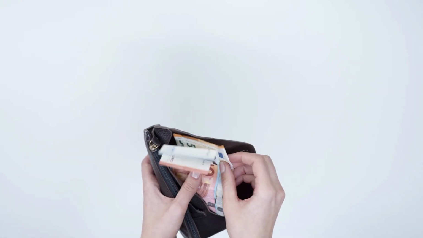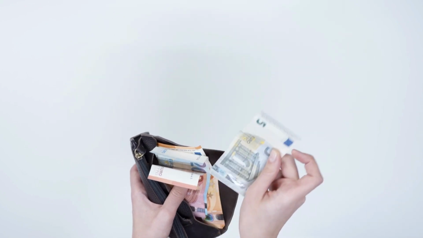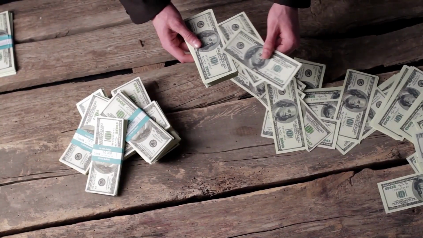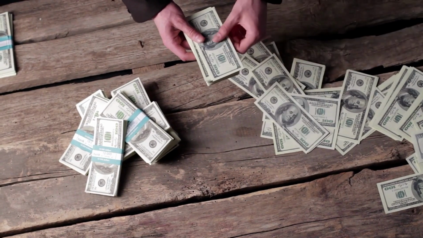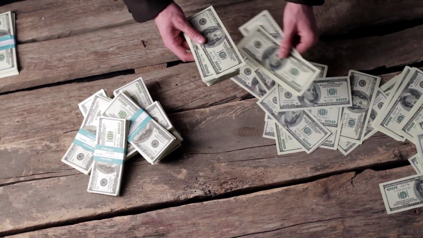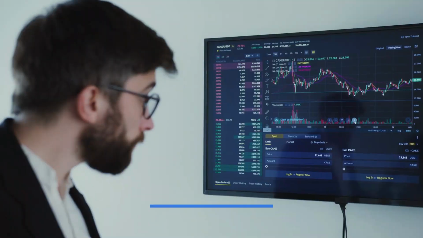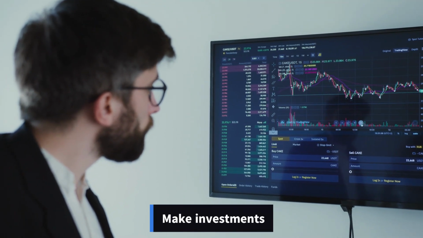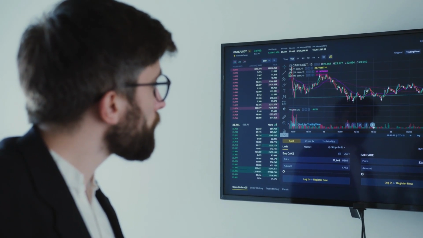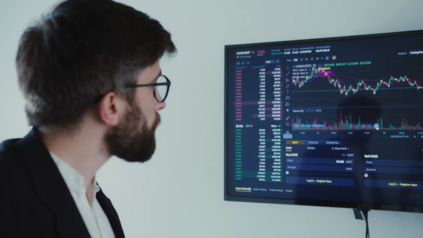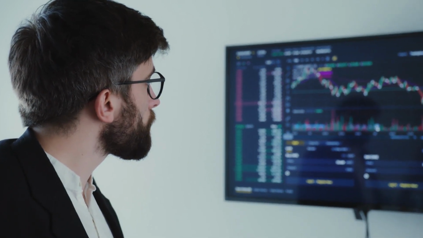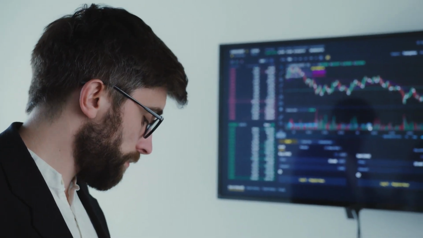Set a specific percentage of your income to save regularly. This could be 10% or 20%, but the important thing is to have a specific goal and stick to it. Make smart investments like investing in stocks, bonds, and mutual funds. This can help maximize your earnings and reach your financial goals faster.